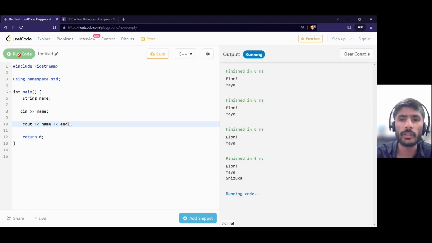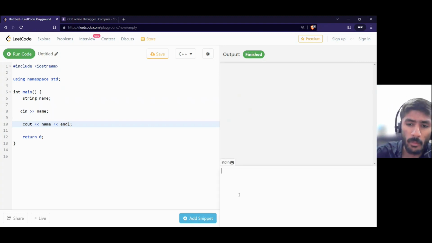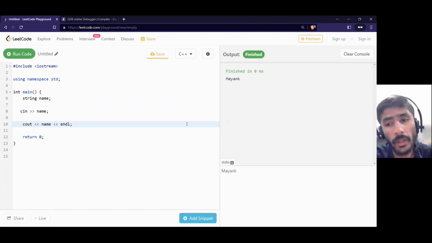If I run it right now, nothing happens, nothing is printed. Why is nothing printed? Because we haven't given any input. So we give some input. If I put Mayank here in the input tab, where we have to input, and run the code, I get the output Mayank.